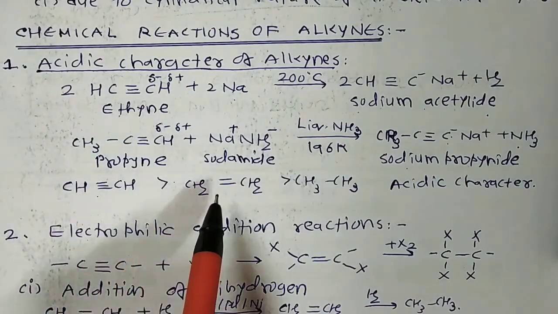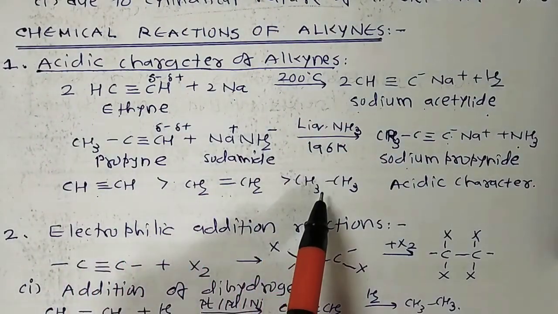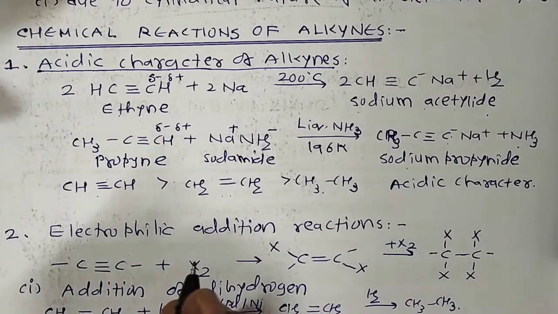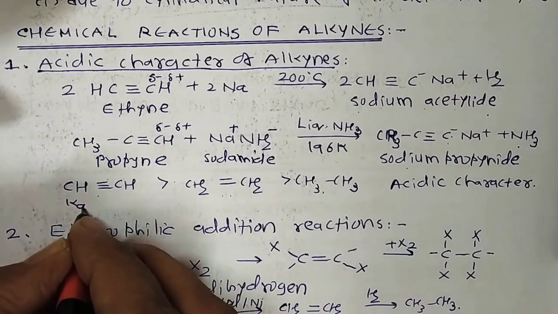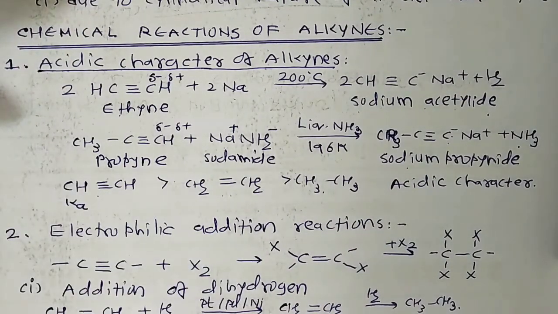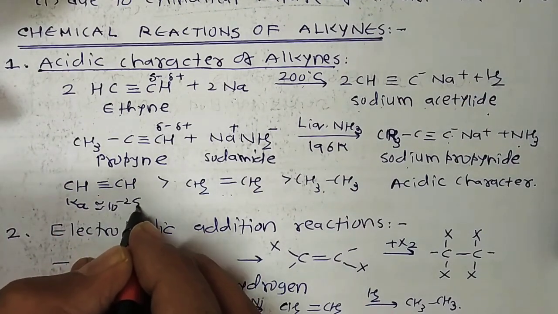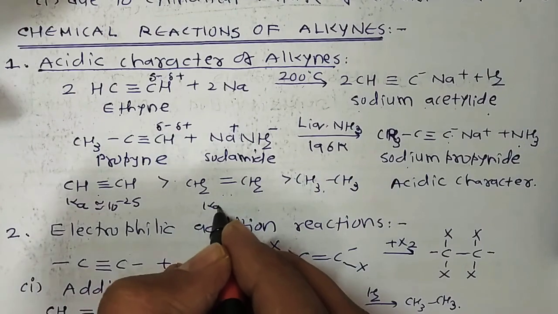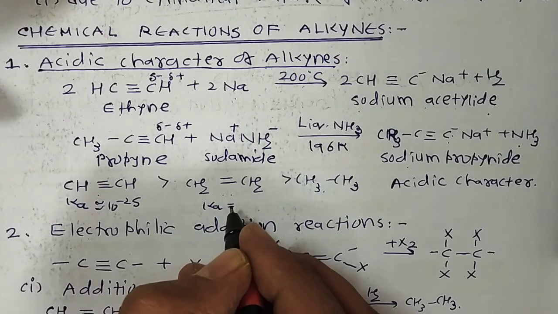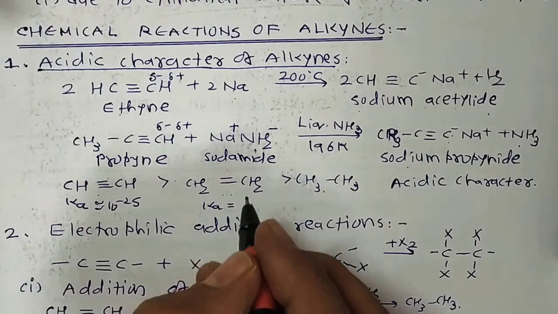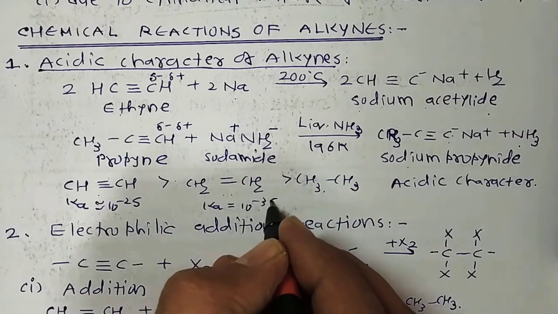Alkyne is more acidic than alkene and alkene is more acidic than alkane. So this is about the acidity of alkanes. Sometimes we have to discuss the Ka, which we study in your equilibrium chapter. Ka is approximately 10 raised to minus 25. While in this case, you observe Ka, a dissociation constant for a weak acid, is 10 raised to minus 35.